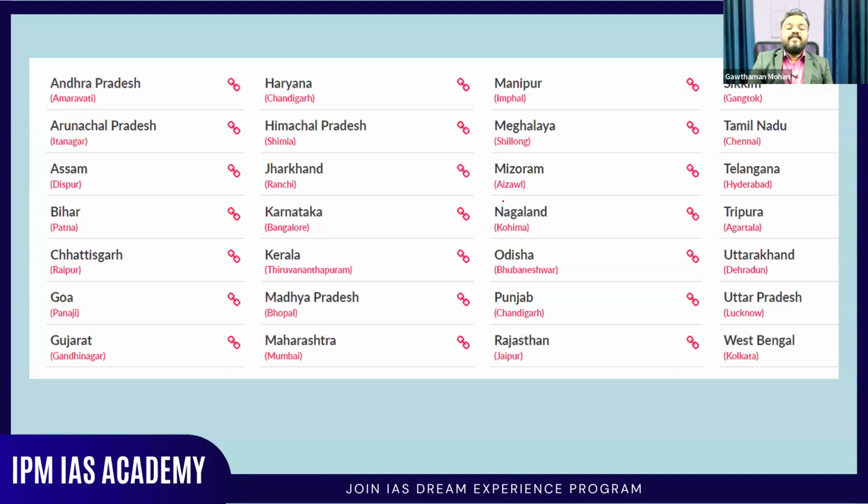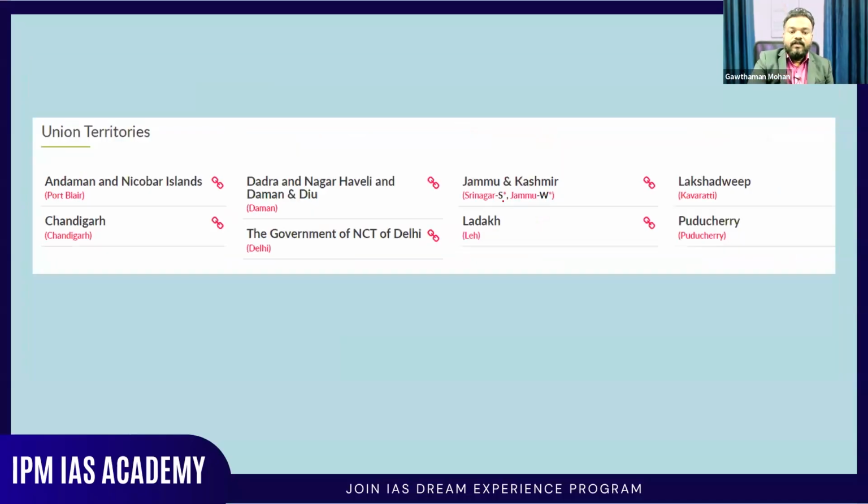So these are the states and their capitals in our country. You can just pause here and go through it. Now coming to the union territories and their capitals, we'll be able to see that here also. You can pause and go through it.